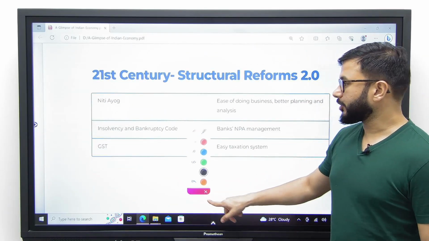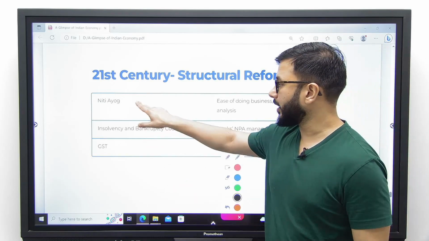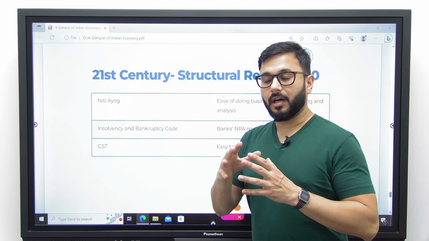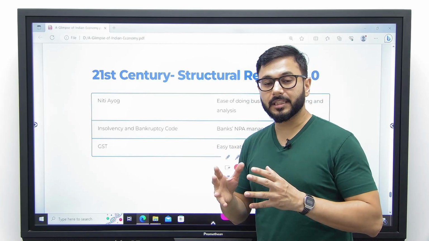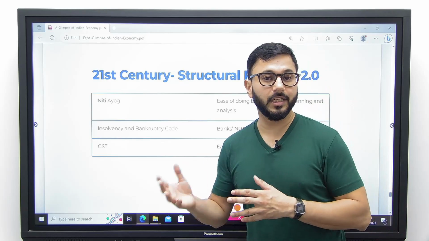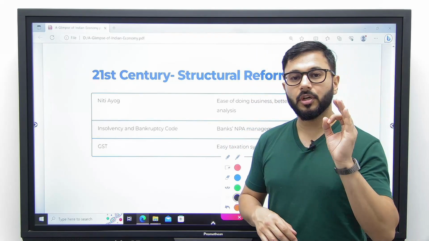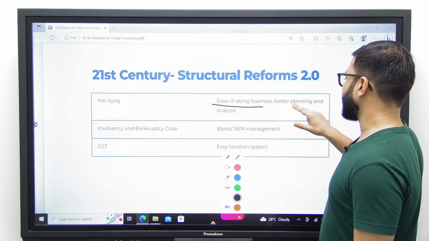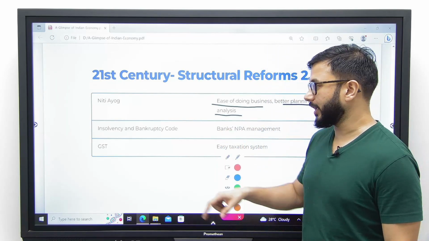In the 21st century, what are the structural reforms that we are witnessing in the past 5 to 10 years? Number one, Niti Aayog. What is it? It is a sequel, we would say, of the Planning Commission, whose main responsibility is to advise the states as well as the central government for growth and development, and not to implement any policy. That is to be left only to the central government and the state governments. It is meant to increase ease of doing business, and bring better planning as well as better analysis, because it's an advisory body.